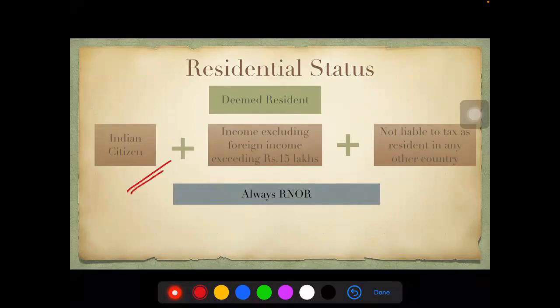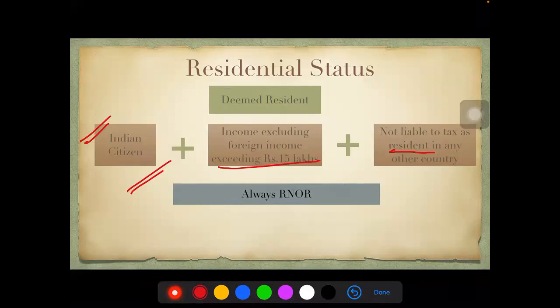Again, focus is on Indian citizen only. Please remember, both of them have this in common. If they are Indian citizen and the income, again, excluding foreign income, is exceeding 15 lakhs, and they are not liable to tax as resident in any other country, they would be deemed to be resident in India.